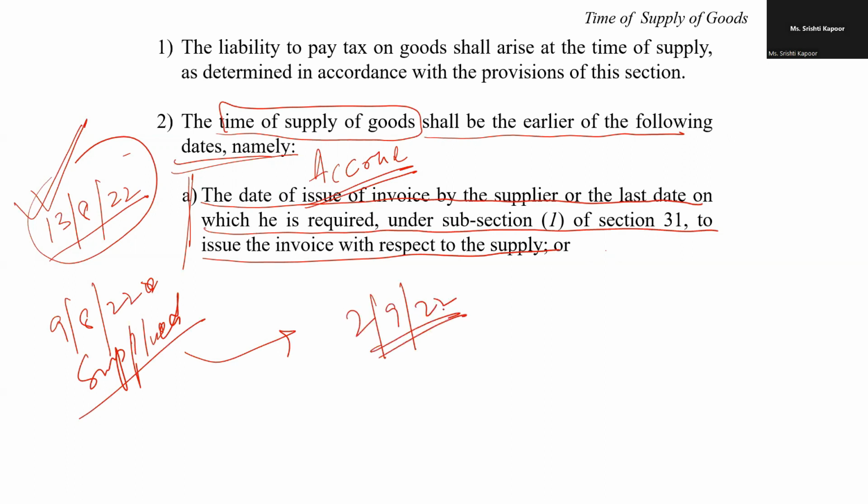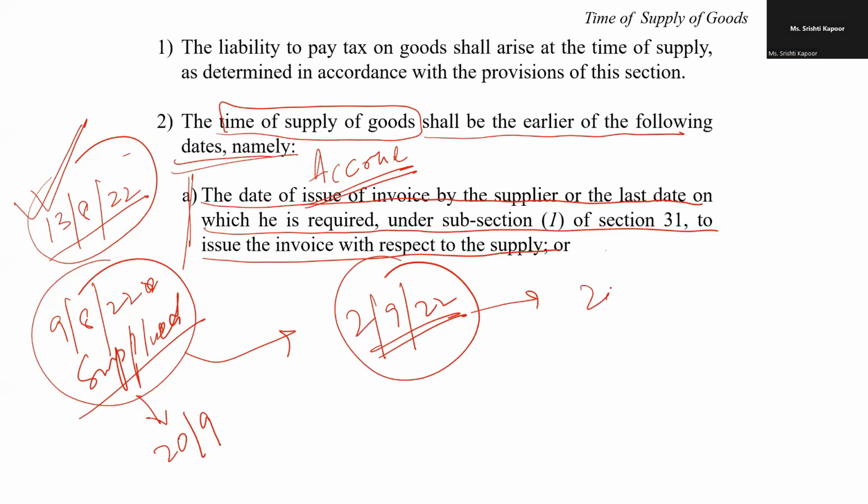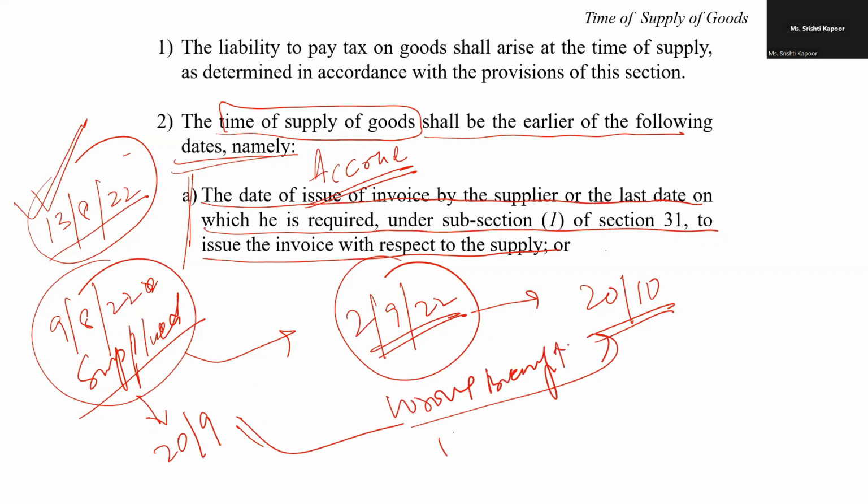As per the earlier date, my liability to pay the tax will be on the 20th of September. But if I go with the invoice date, my liability to pay will become 20th of October. So I will take the wrong benefit of 1 month to postpone my liability.